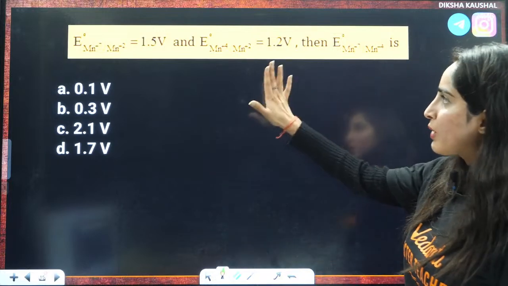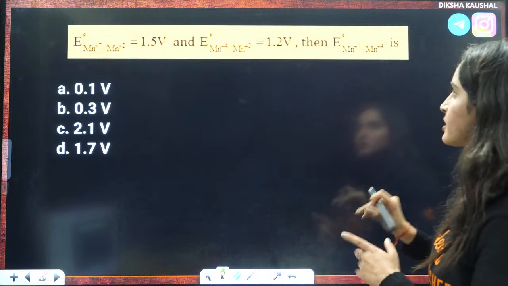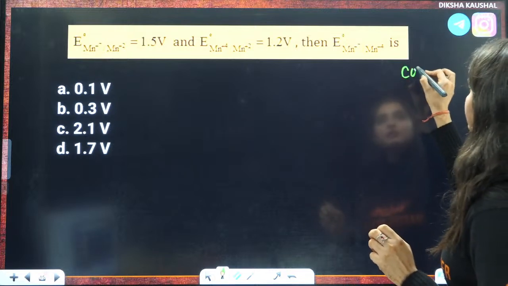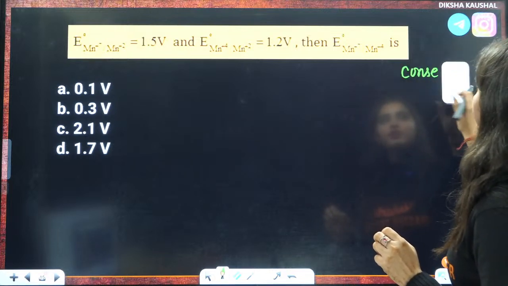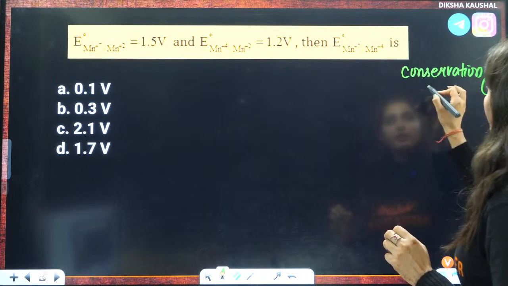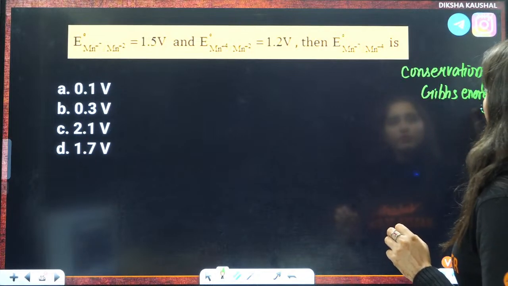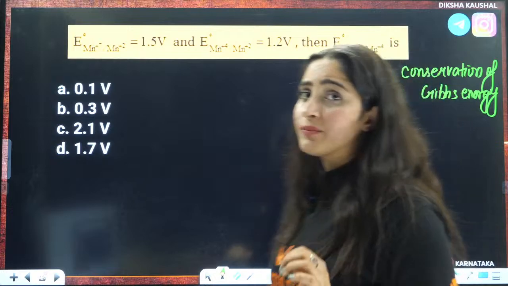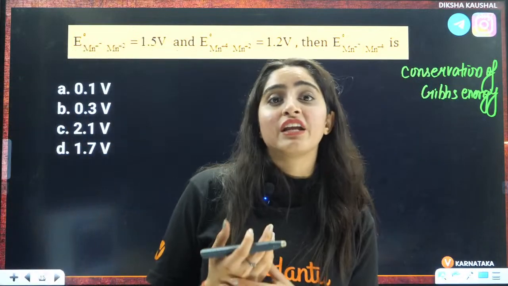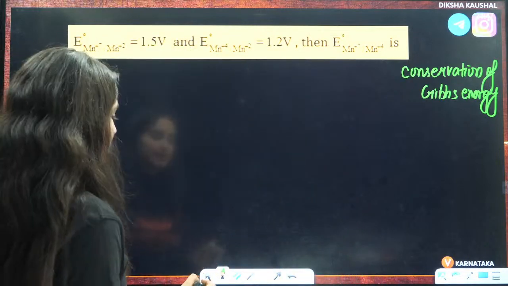So now the next question is, this is also a very important question. I'll give you a hint. This is based on conservation of Gibbs energy, right? That means this is based on Gibbs energy being additive in nature, but electrode potential is non-additive in nature. So let us see this here.